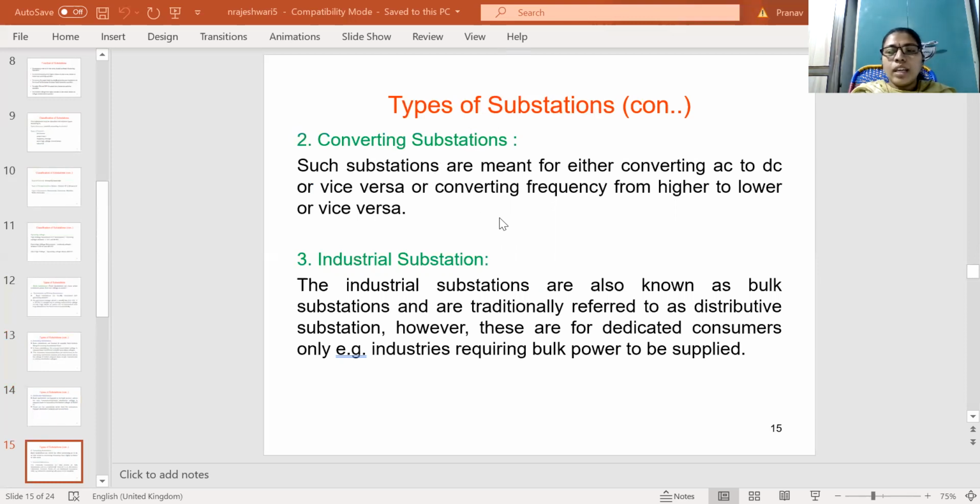The name suggests that converting means it converts one form of energy into another form. These substations are meant for either converting AC to DC or DC to AC, or converting frequency from higher to lower or lower to higher. These are the converting substations.